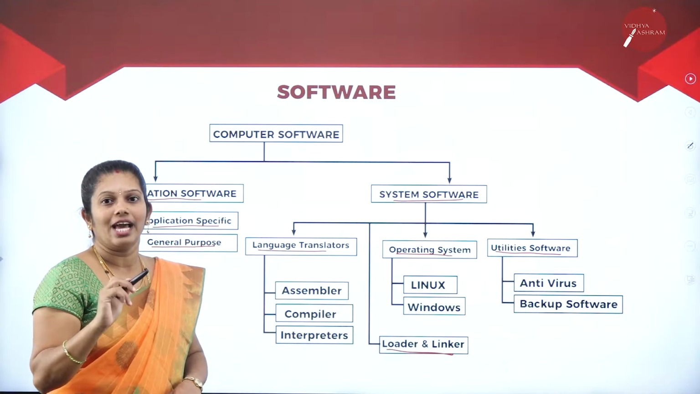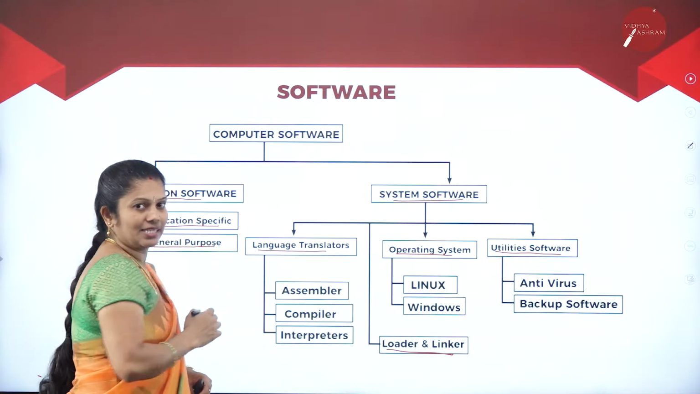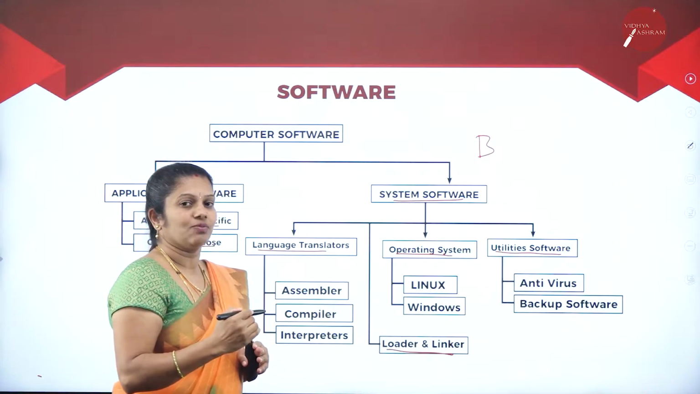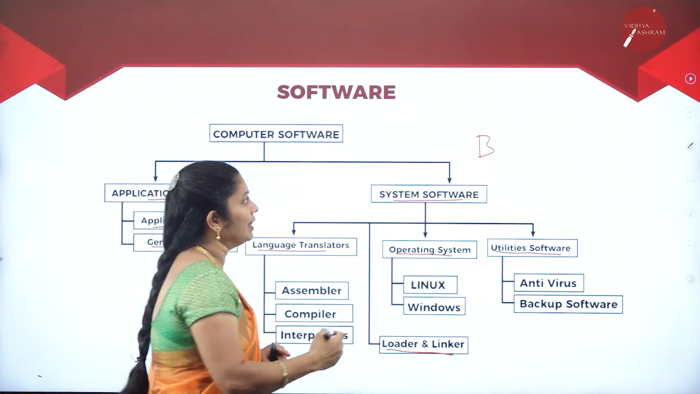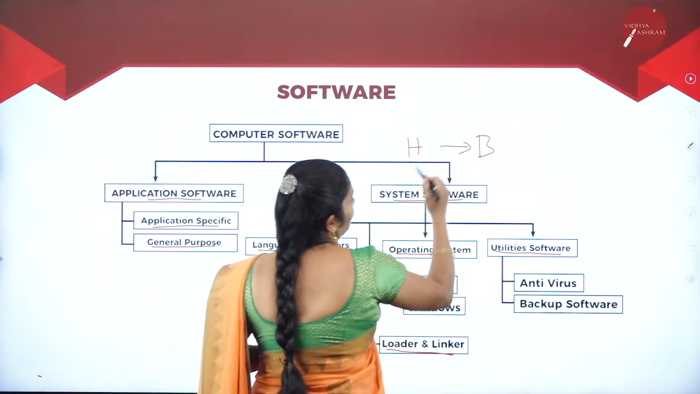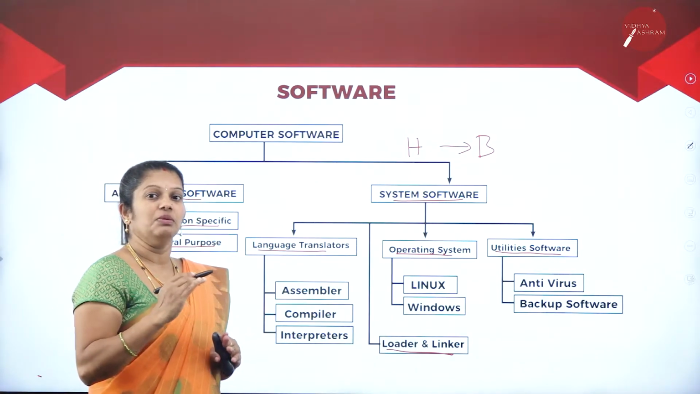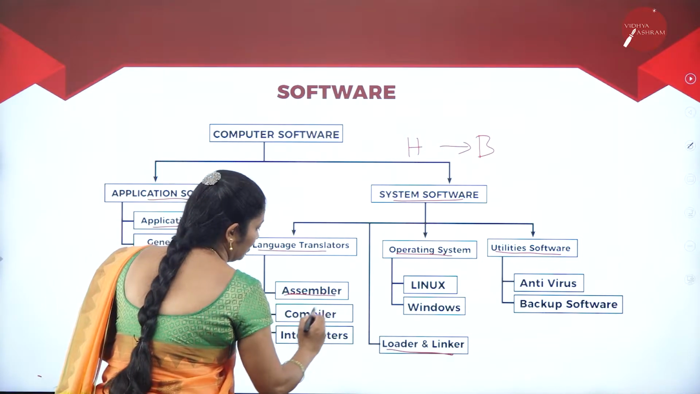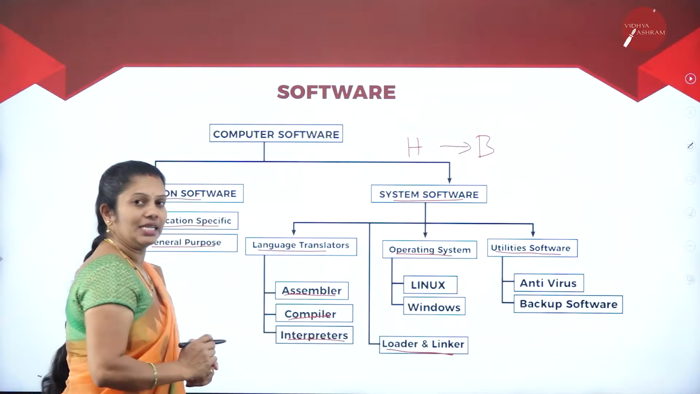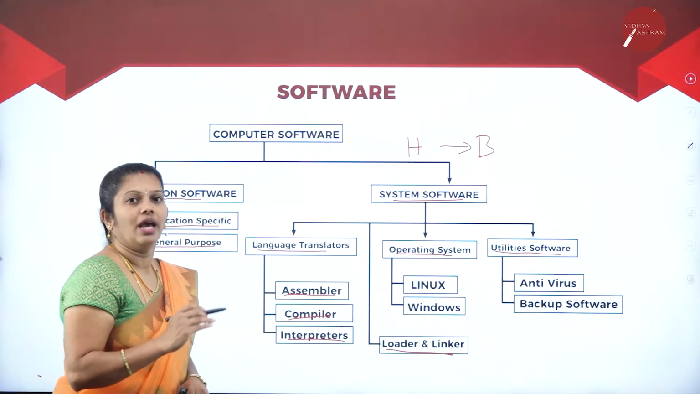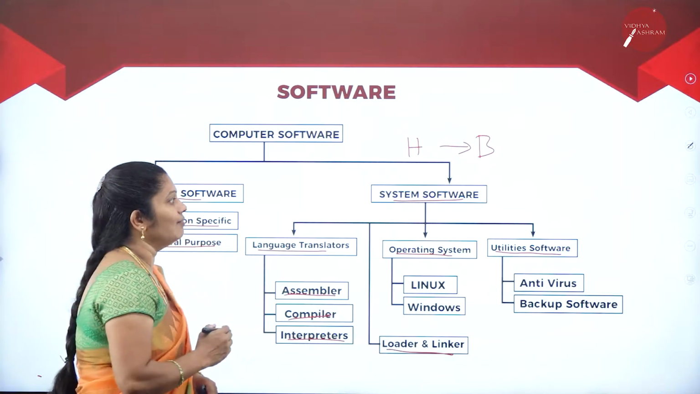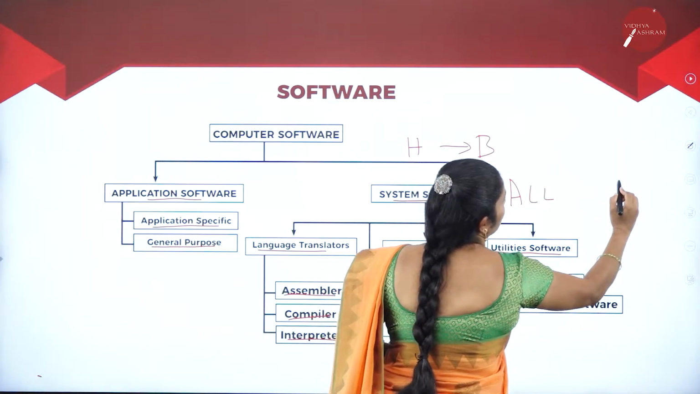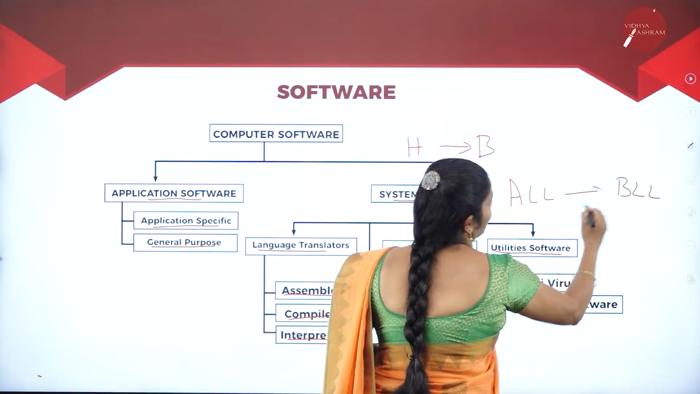For that sake, we need a language translator. This language translator mainly transfers high level languages to binary level languages, that is, machine understandable languages. When they come to language translator, there are three types: assembler, compiler, and interpreter. Whereas assembler helps to transfer assembly level languages to binary level languages.